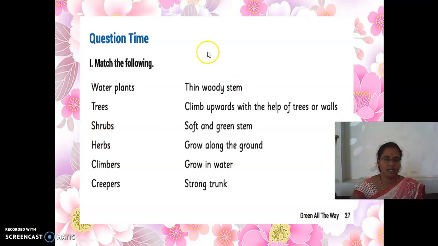Very good. See here, this is the match the following. The first one is water plants. Read these answers and answer me, my dear children. For water plants, what is the correct answer?